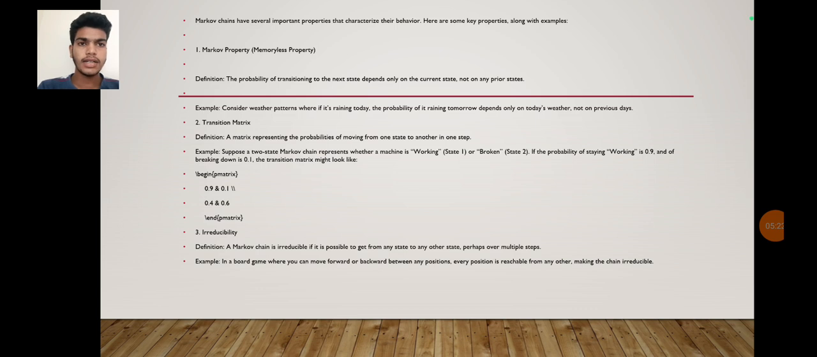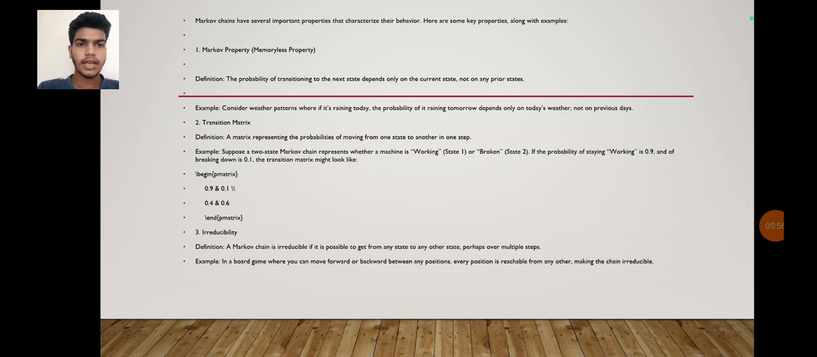Second one, transition matrix. Definition: a matrix representing the probabilities of moving from one state to another in one step. Example: suppose a two-state Markov chain represents whether a machine is working (state 1) or broken (state 2). If the probability of staying working is 0.9 and of breaking down is 0.1, the transition matrix might look like P = [[0.9, 0.1], [0.4, 0.6]].